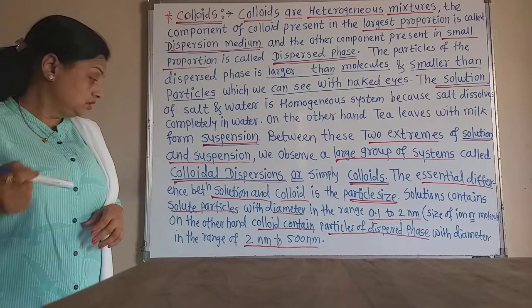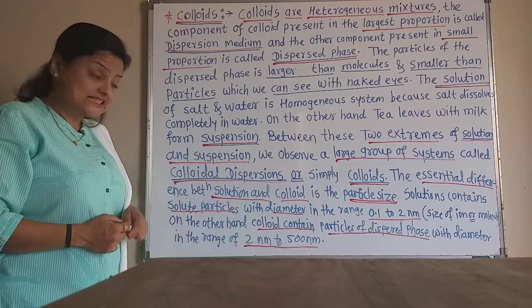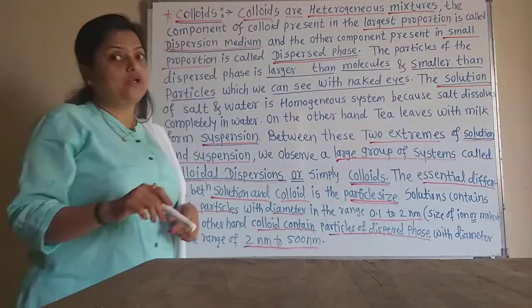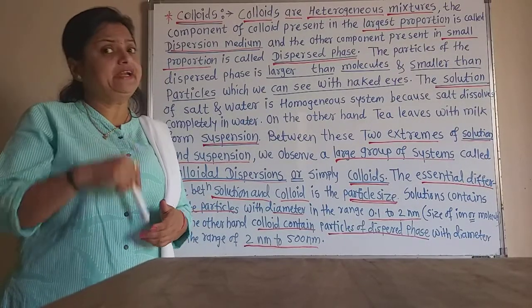On the other hand, the colloids contain particles of the dispersed phase. We know that in colloid there are particles of dispersed phase in the dispersion medium.